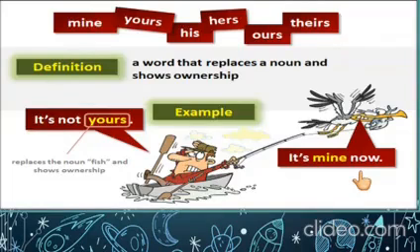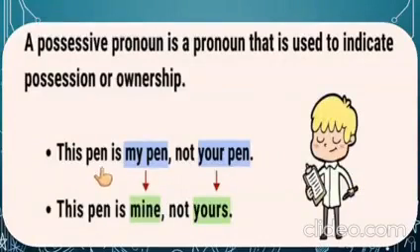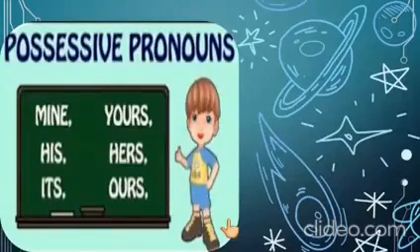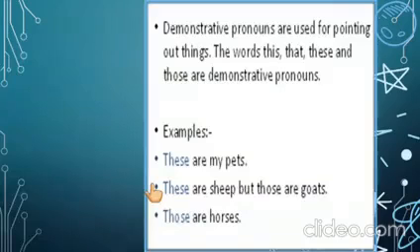Let's see one more example to make it more clear. This pen is my pen, not your pen. So how will we write this? We'll write, this pen is mine, not yours. I hope this is clear. Let us look at some more possessive pronouns: mine, his, its, yours, hers and ours. So let's switch to the demonstrative pronoun now.